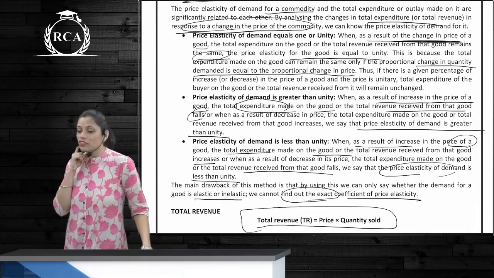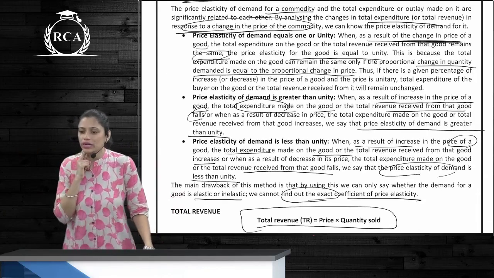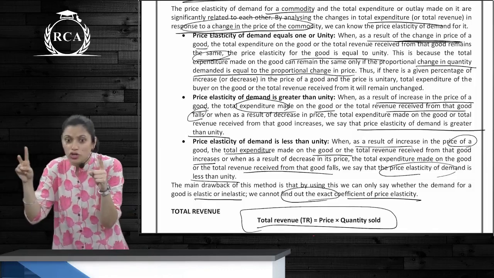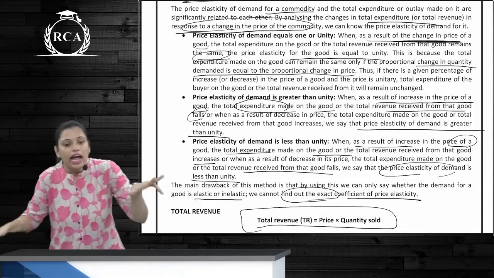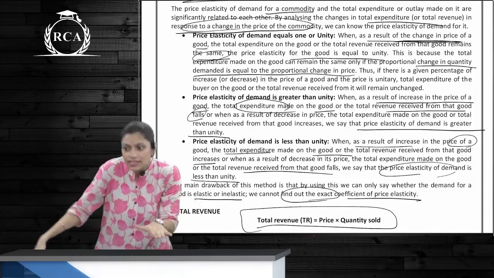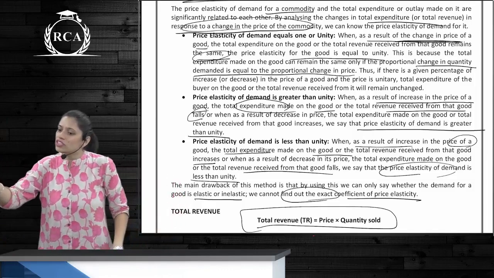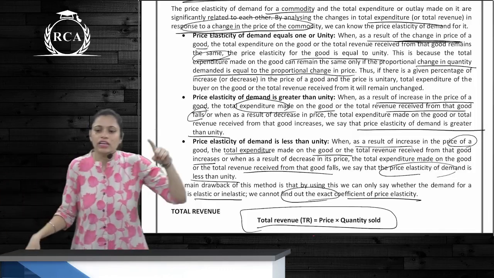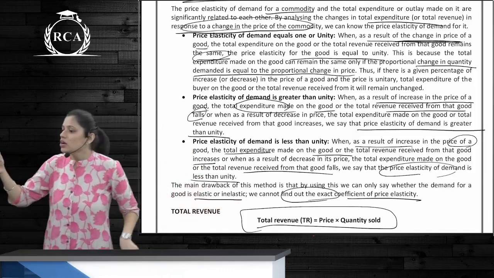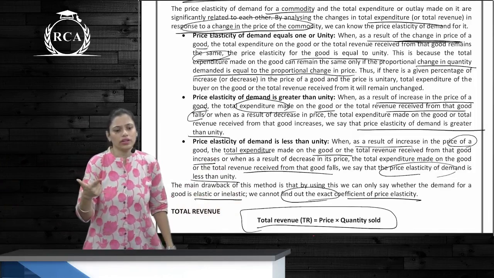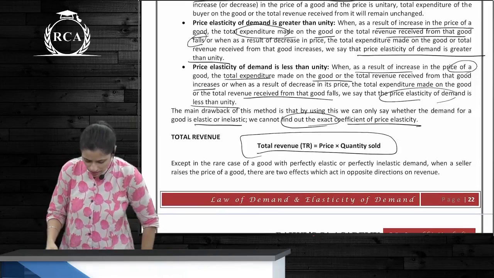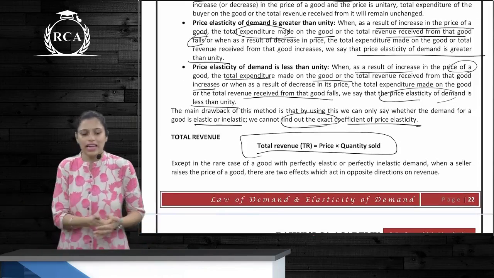Price elasticity of demand is greater than unity, meaning when there is an increase in price, the total expenditure or total revenue declines, and when there is a decrease in price, total revenue or total expenditure increases. There is a negative relationship between price and total expenditure or total revenue. Yes?